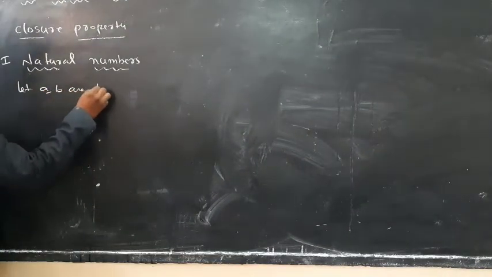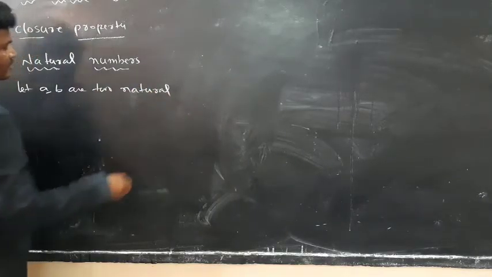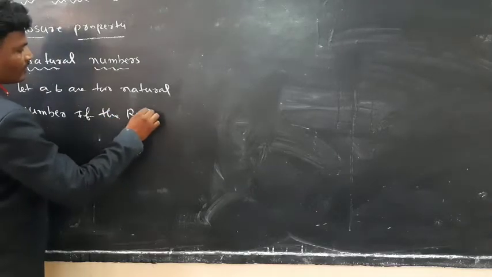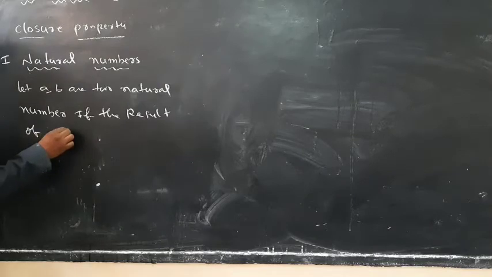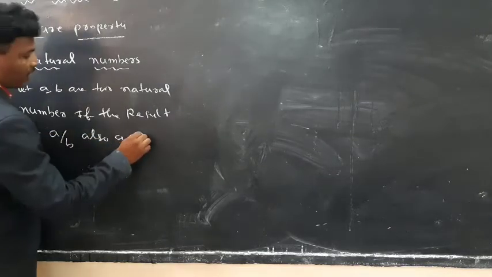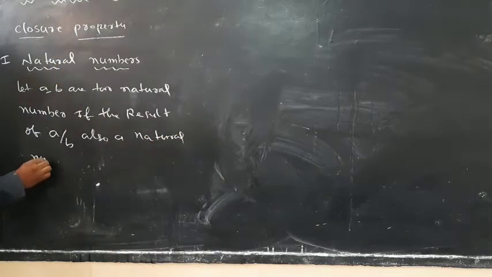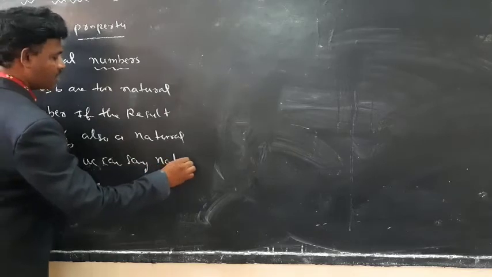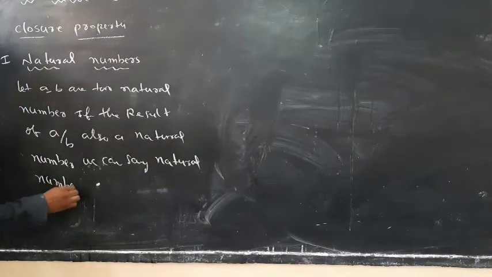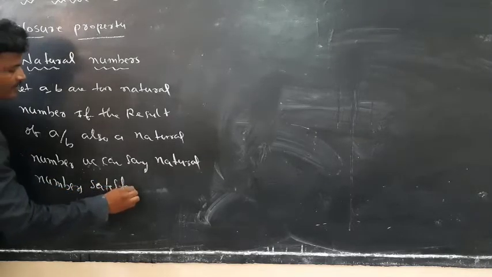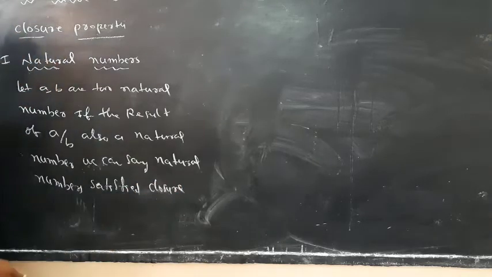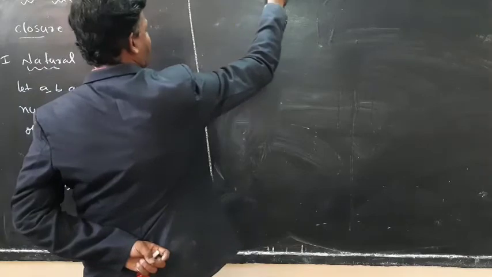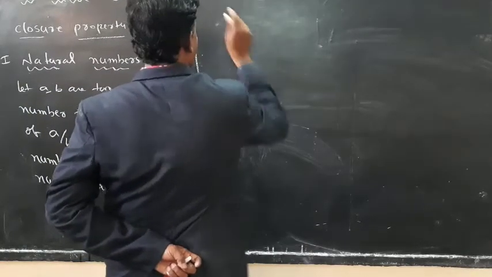Let a, b be two natural numbers. If the result of a by b is also a natural number, we can say natural numbers satisfy closure property under division. Examples.